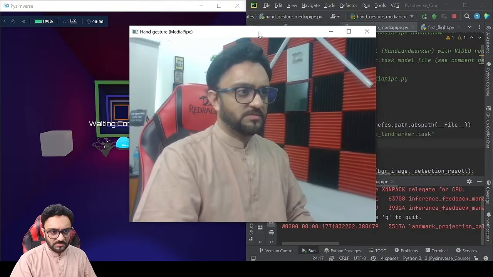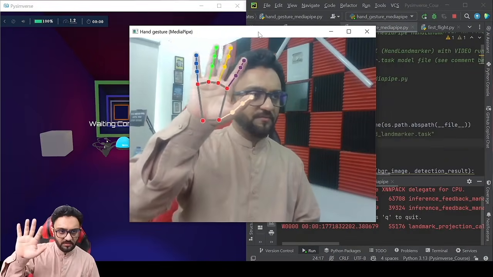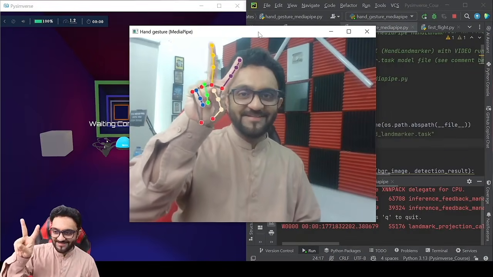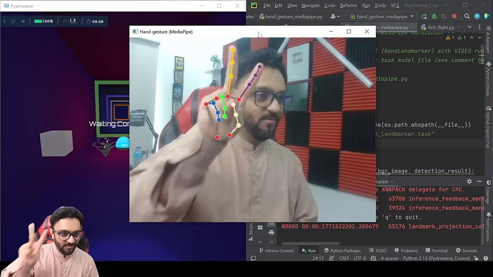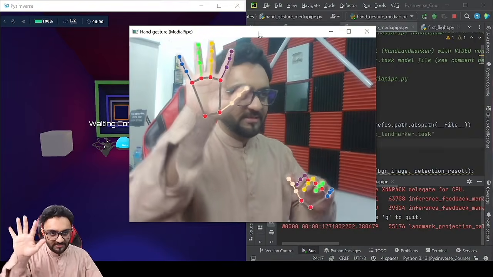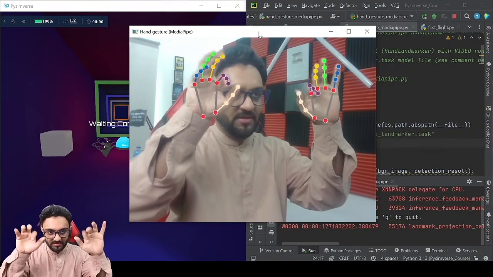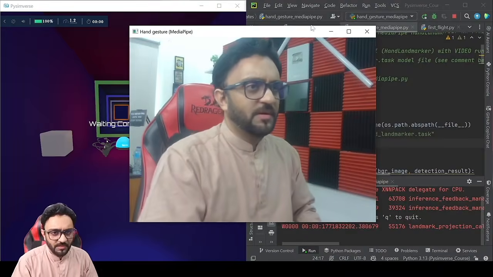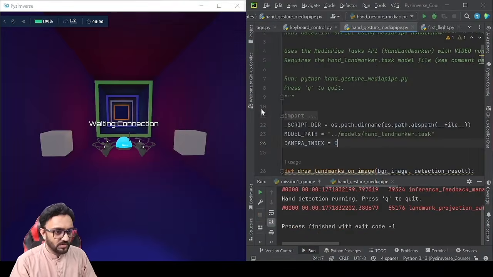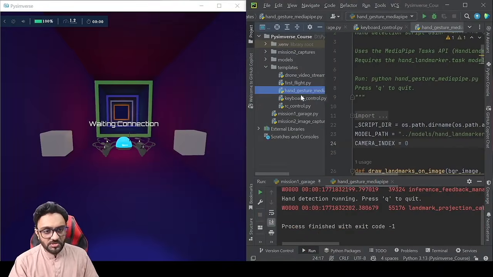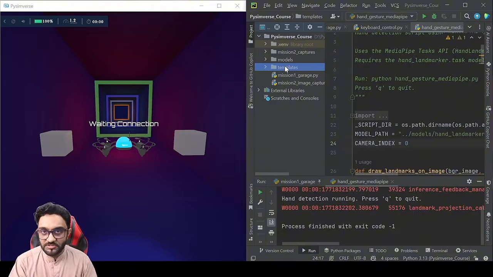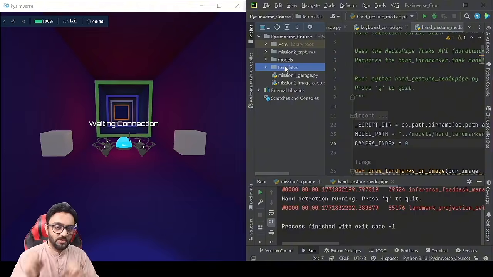So here is my webcam image. There is our webcam feed live, and it is detecting both our hands. Pretty amazing what AI can do rather quickly, right? So now that we have our template for hand gesture, we need to merge it with our drone code.